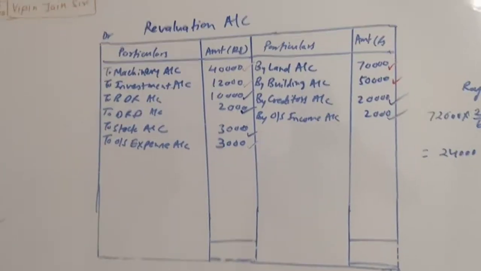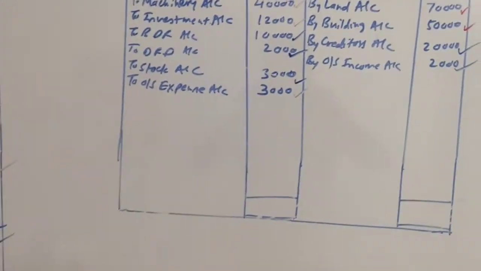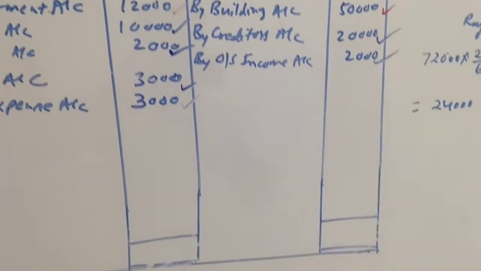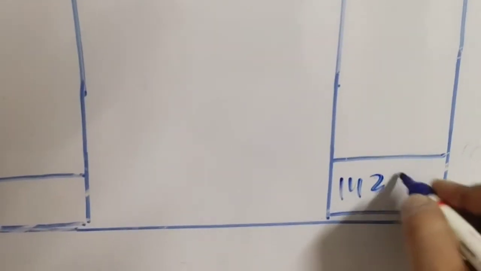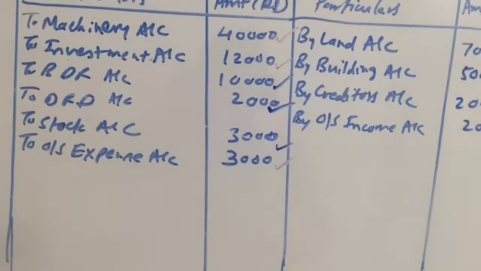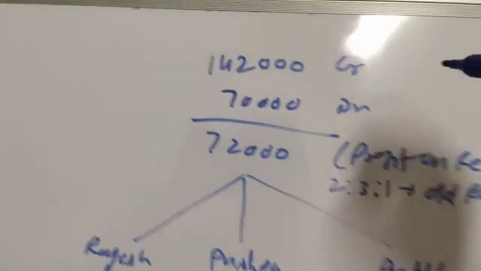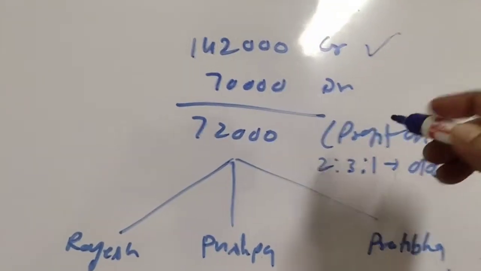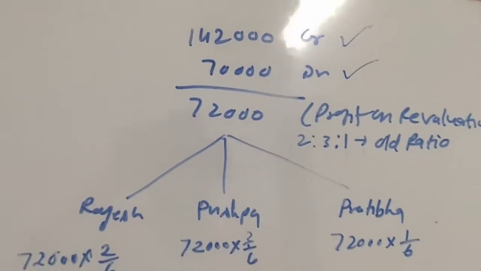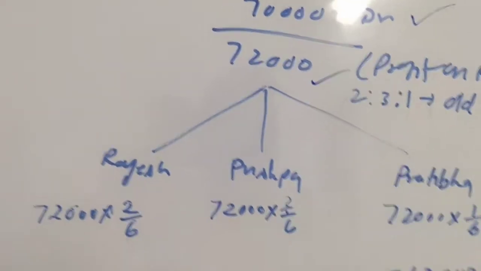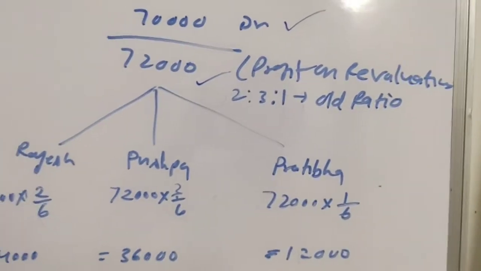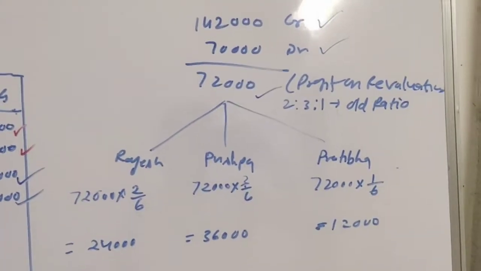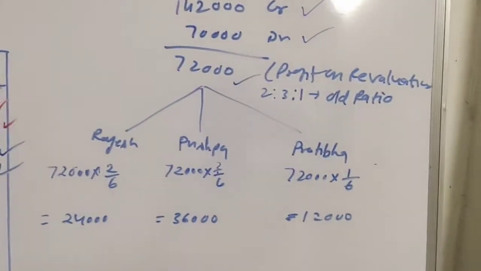Now we will have to close our revaluation account. If we close our revaluation account, we will find that the credit side total is 1,42,000, and the debit side total is 70,000. So here the process is, 1,42,000 is the total of credit side, 70,000 is the total of debit side, 72,000 is the difference, which is known as profit on revaluation account. If credit total is more than debit total, that means there is a credit balance, which means profit on revaluation account.